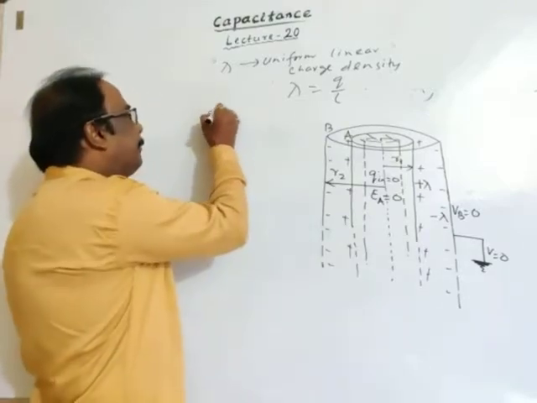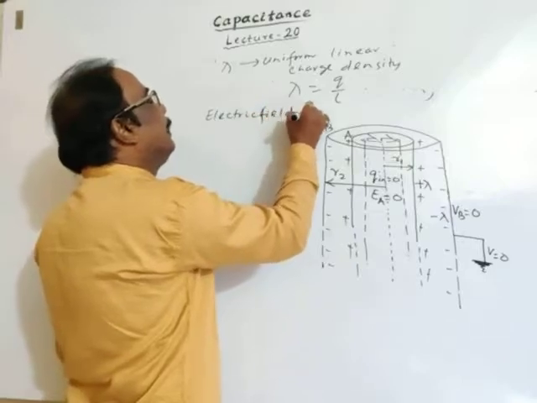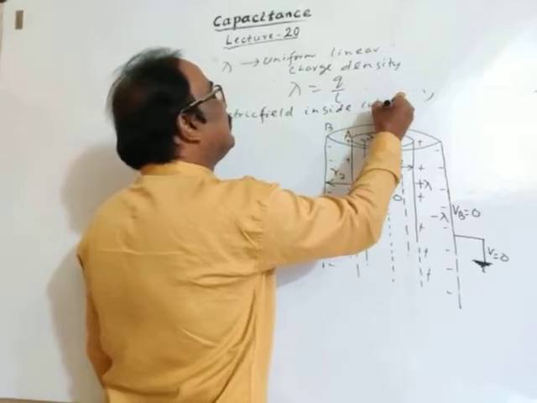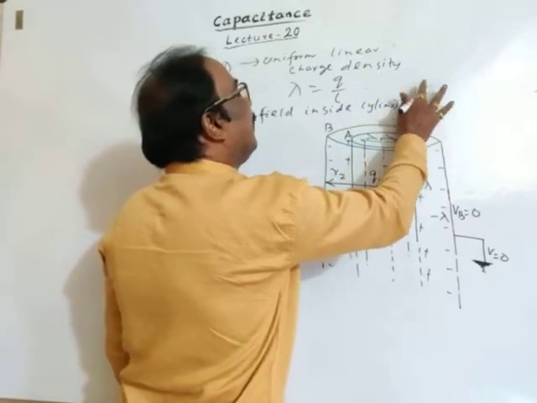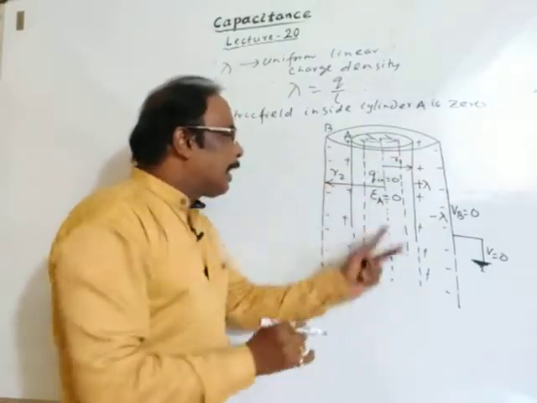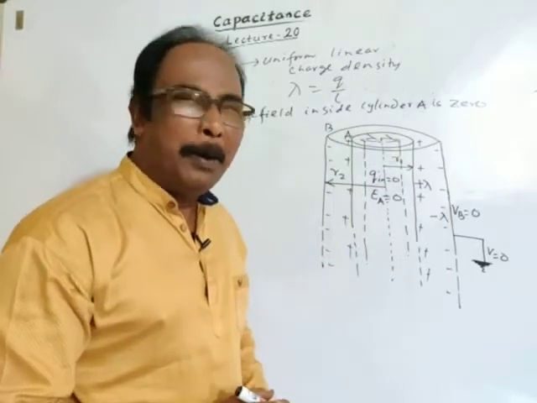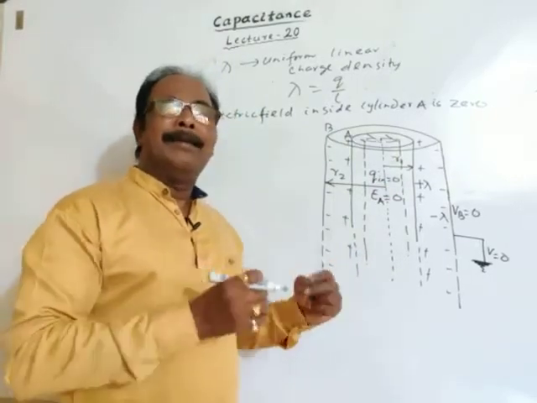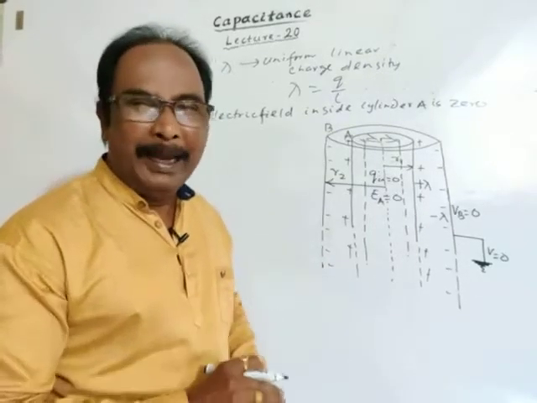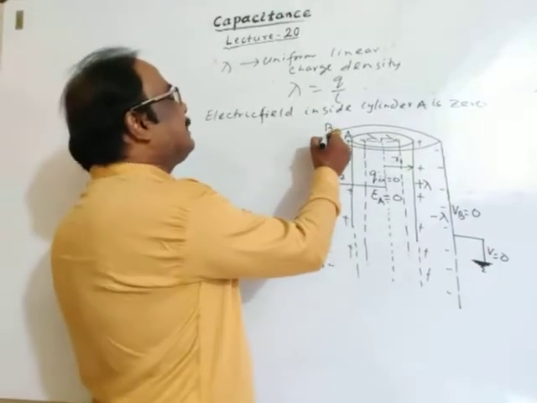So electric field inside cylinder A is 0, since there is no charge inside cylinder A. Or you may say directly, inside the conductor there is no electric field line, hence no electric field, the easier way. Okay. Then this is cylinder B.